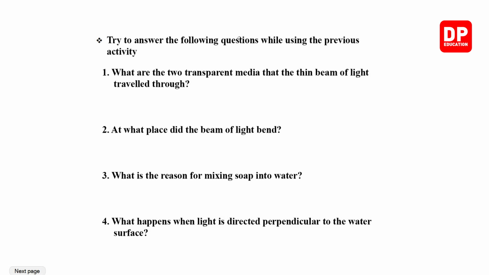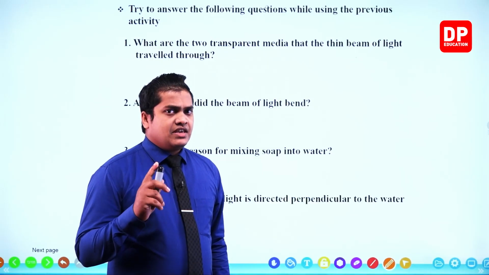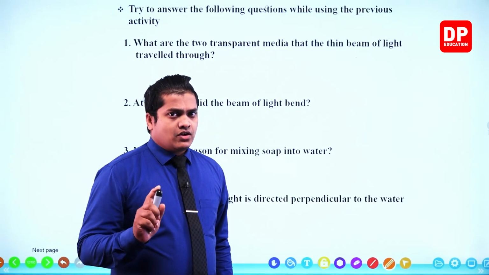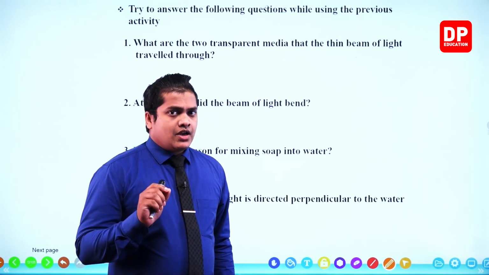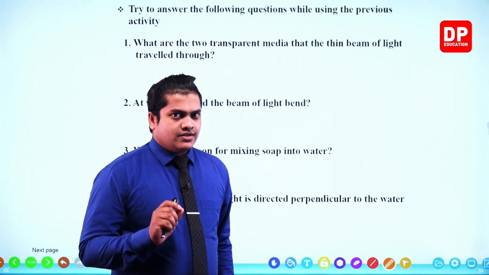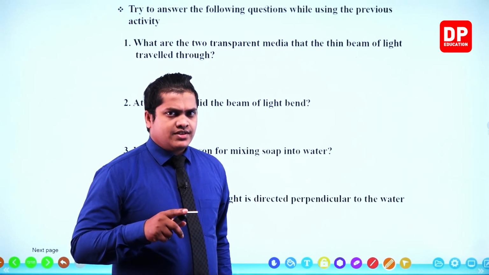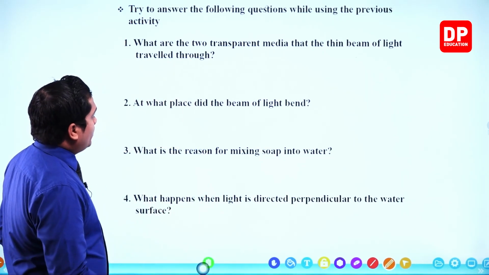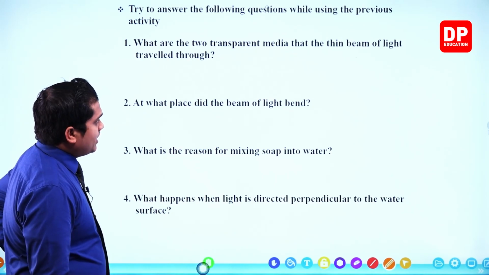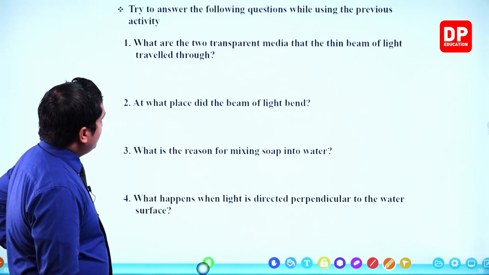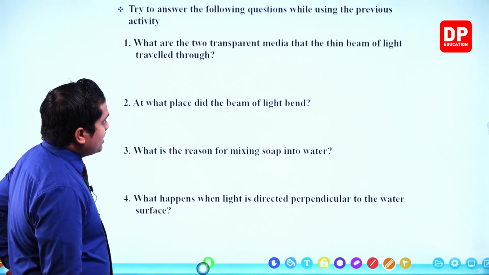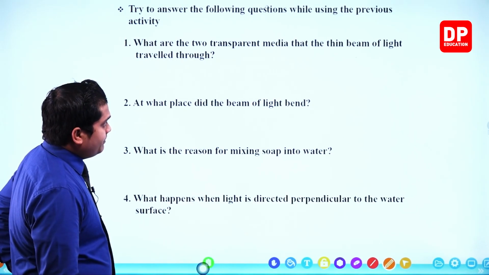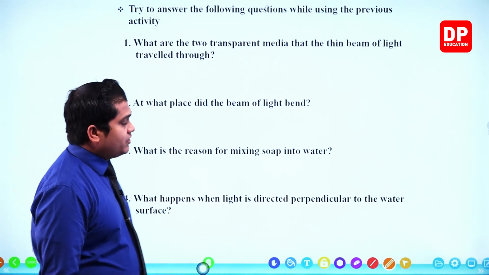Now we did the previous activity, no? And we even came to conclusions and several observations by doing that particular activity. Now you are given certain questions here. Let's try to answer these questions then. Number 1. What are the two transparent media that the thin beam of light traveled through?